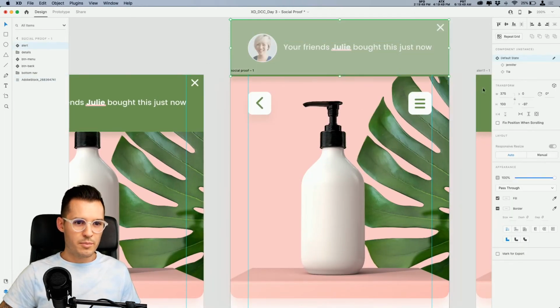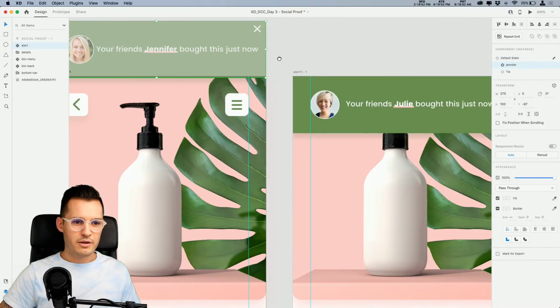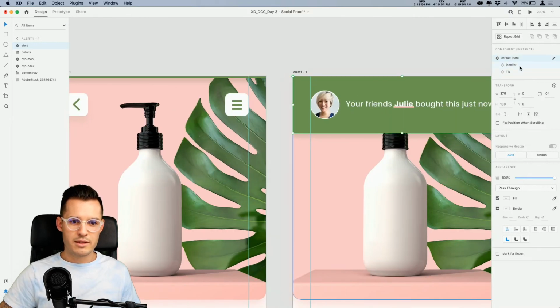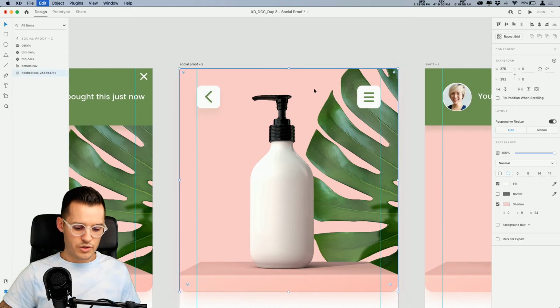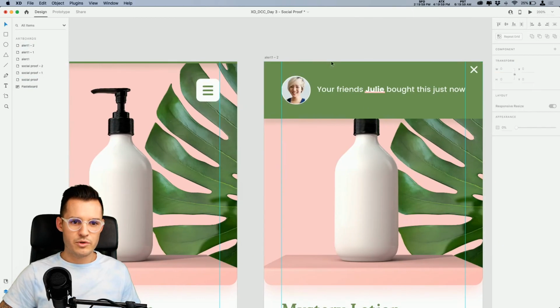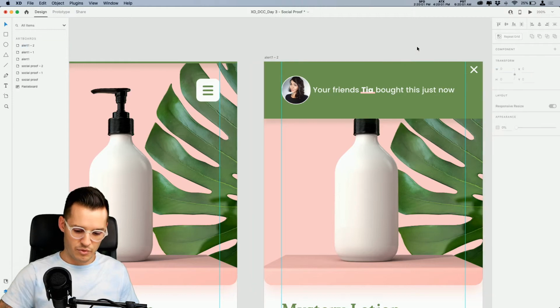Same thing, we're gonna do another one up here, except we're gonna make this Jennifer, and we're gonna make this one Jennifer. And we're going to do one more. This one's going to be state number 3, which is Tia. This is also going to be state number 3, which is Tia.